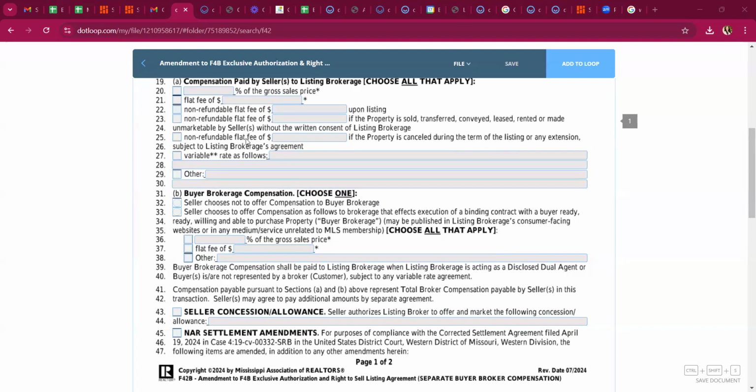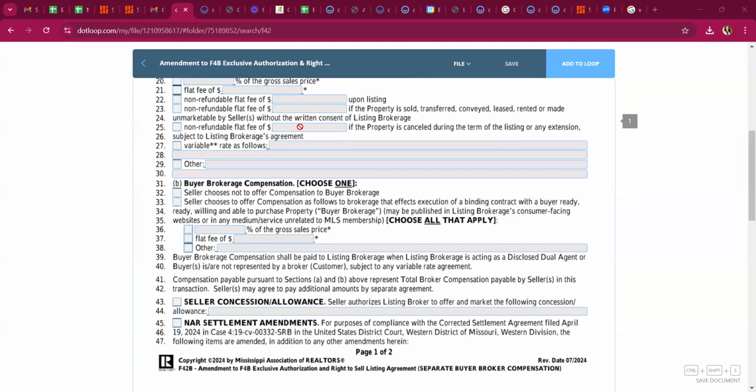25 is a non-refundable fee that if the property is canceled, you would collect it at that time. A lot of people don't worry with that. Some people do. It's completely up to you. But keep in mind that for your seller to cancel a listing, you have to agree to it. So it's strictly up to you.